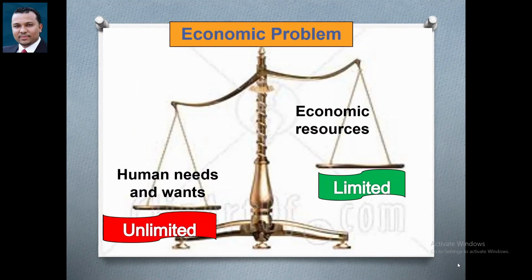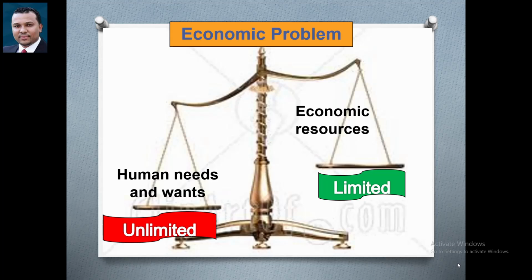The last point, economic problem. We can describe this economic problem as a scale, two sides, human needs and wants versus economic resources.